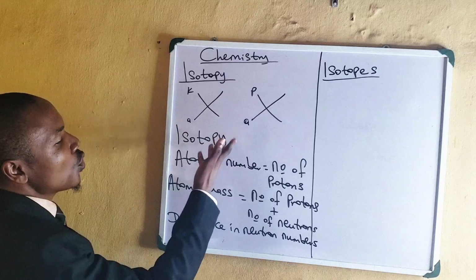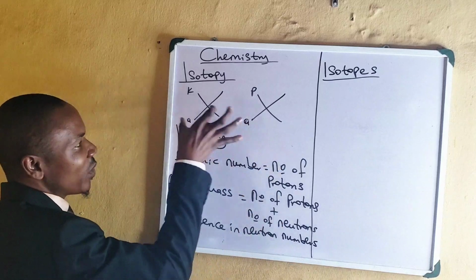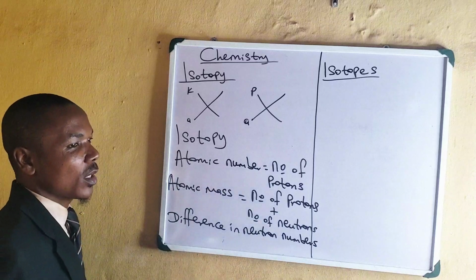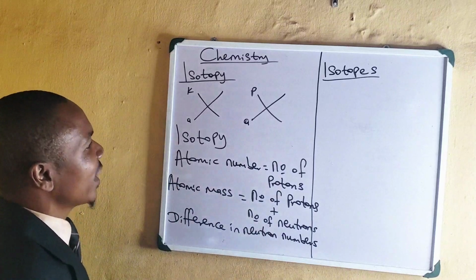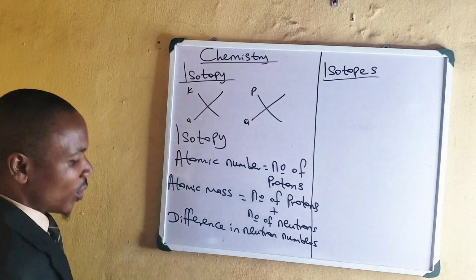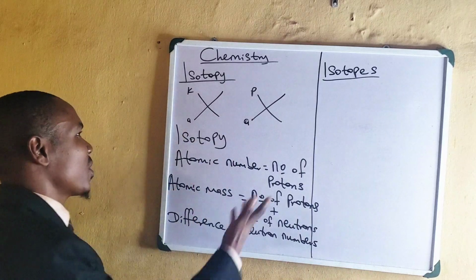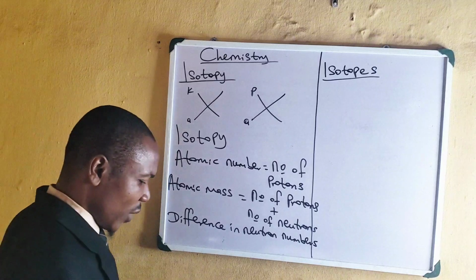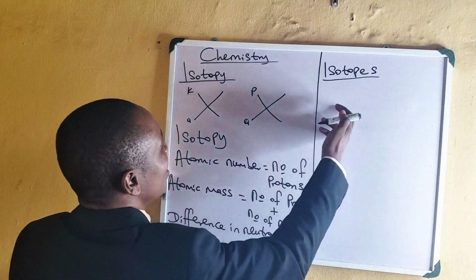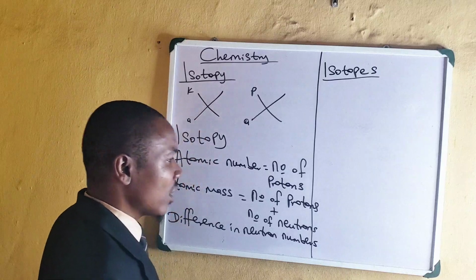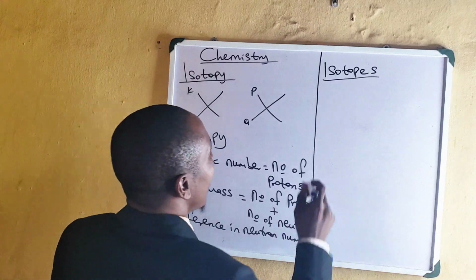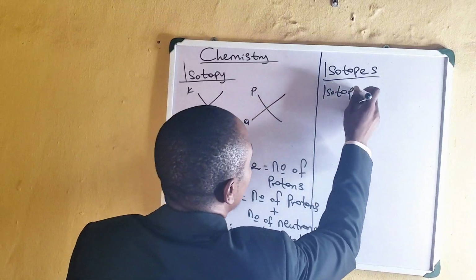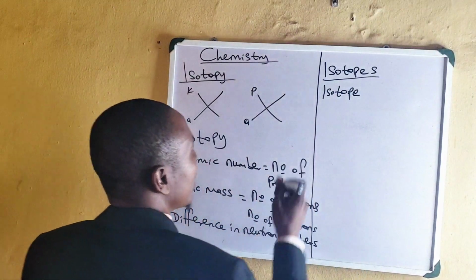So any two or more atoms of the same element that will experience isotopy, we call them isotopes. All right. So like here now, this and this, they are said to be isotopes. So the atoms that experience this isotopy, that's what we refer to as isotopes. All right.